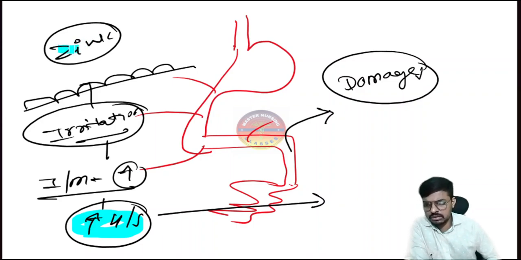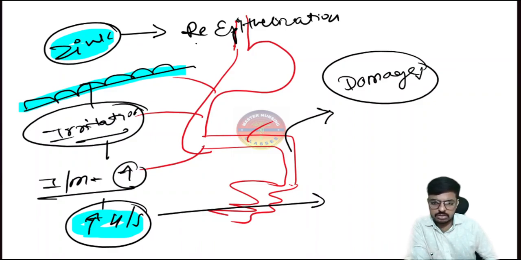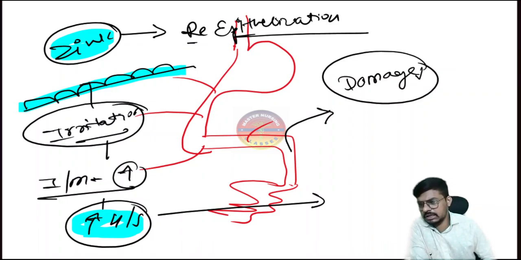what the zinc will do is repair the intestinal epithelium, and it will be helpful for the re-epithelialization of the intestine. The epithelium will get replaced.